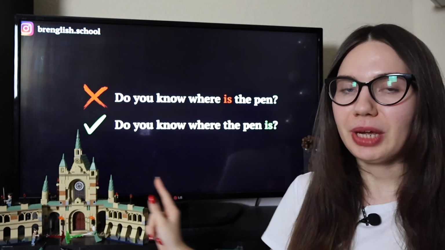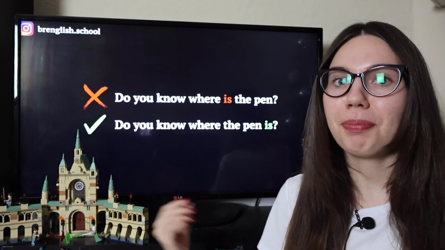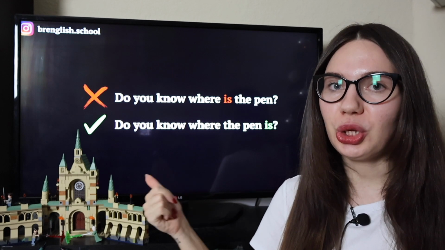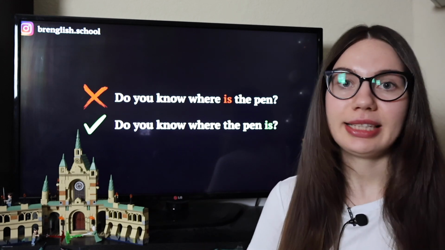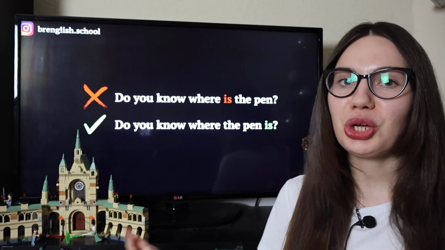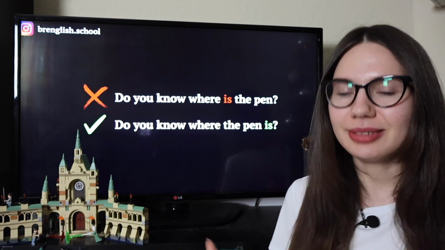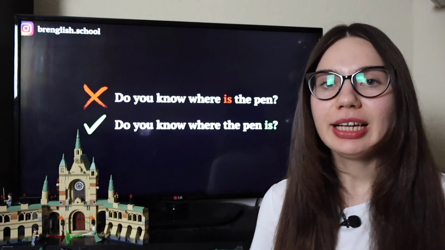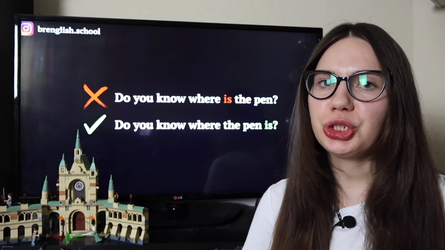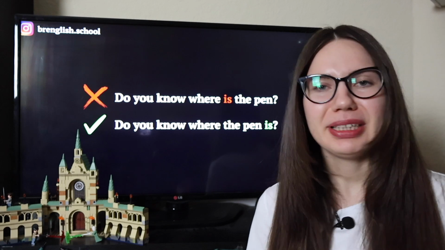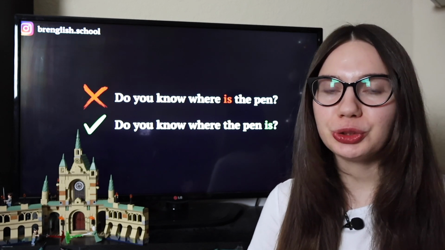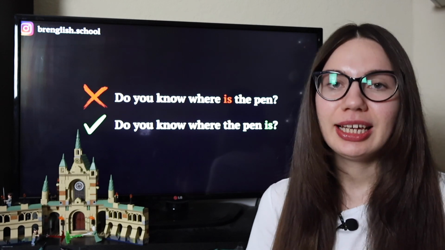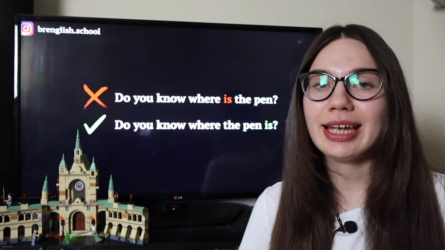So here we have word order as in the positive sentence. The sentence "Do you know where is the pen" is incorrect, but "Do you know where the pen is" is correct. So pay attention to subordinate clauses. I think you have heard the mistake "Do you know who is he?" But it's incorrect. You have to use the word order as in a non-question sentence. Do you know who he is?